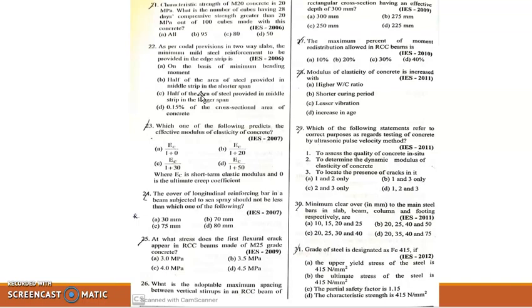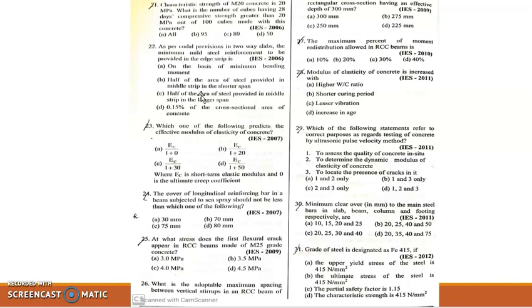28. Modulus of elasticity of concrete is increased with: option A, higher water cement ratio; B, shorter curing period; C, lesser vibration; D, increase in age. So, short-term modulus of elasticity of concrete is 5000 root fck.